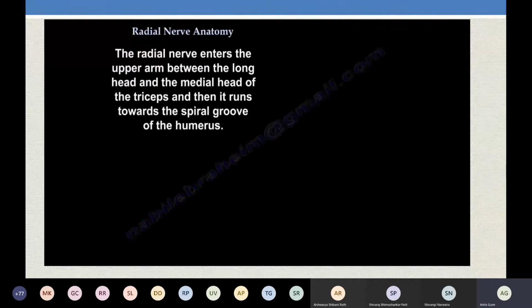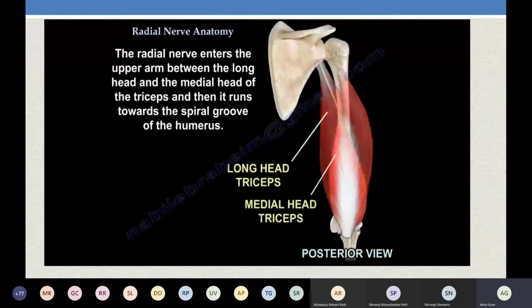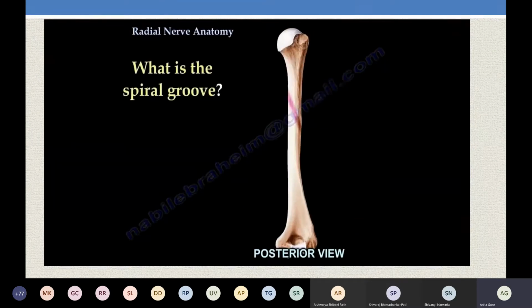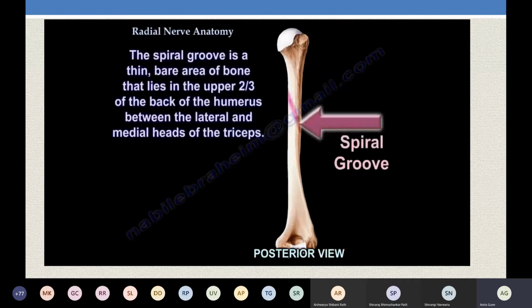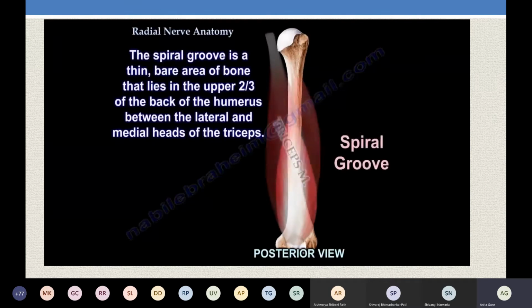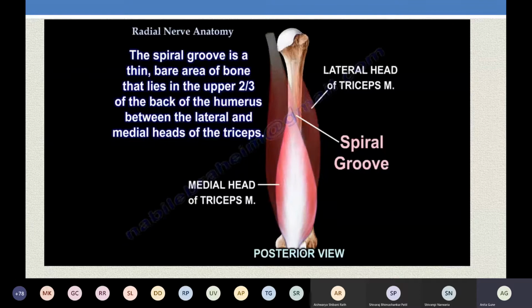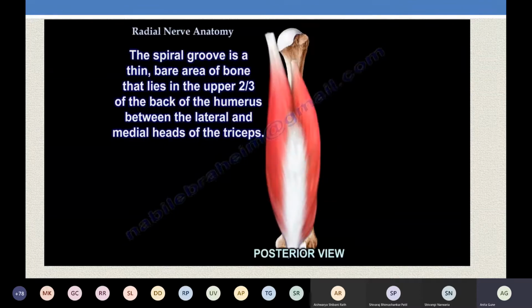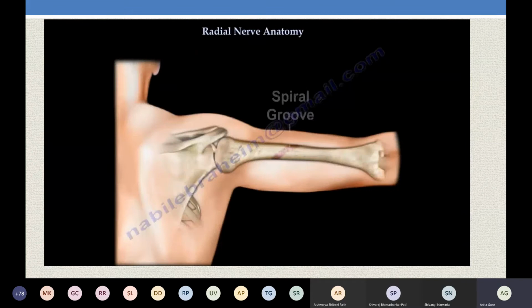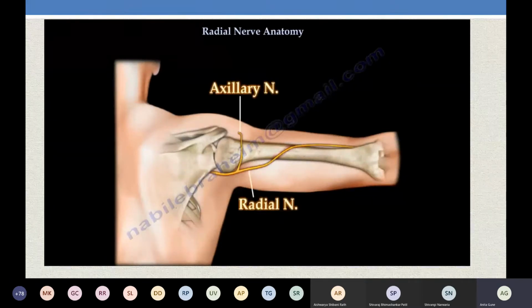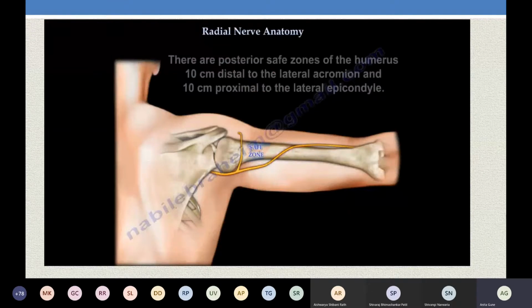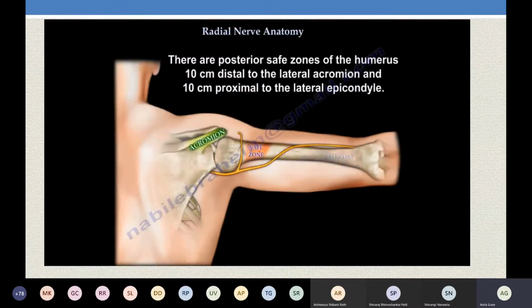What is this spiral groove? The spiral groove is present posterior to the humerus, and here it will lie in relation between the two heads of the triceps, that is your lateral head and the medial head of the triceps. As it is going between the two heads, it will give branches to these two heads. Now, when it is passing through this, it will reach the lateral compartment of the arm, where it will pierce the lateral intramuscular septum to come anteriorly.